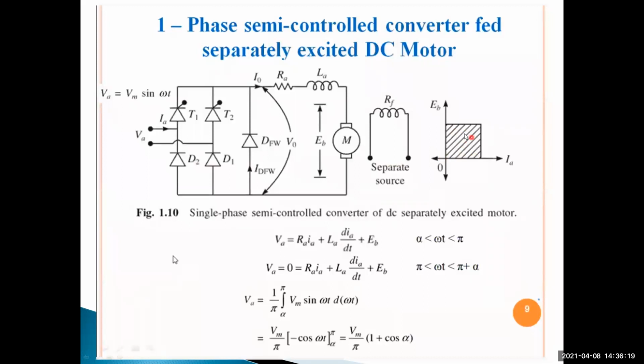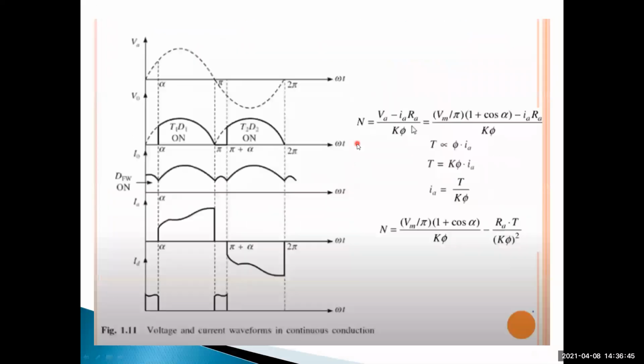So this region, the first quadrant operation, is nothing but forward motoring mode. Armature current and back EMF, voltage and currents are positive. That means the power, which is the multiplication of voltage and current, EB into IA, is positive. The power is positive, so it consumes the energy instead of delivering it. That's why the single-phase semiconverter is acting as a motor.